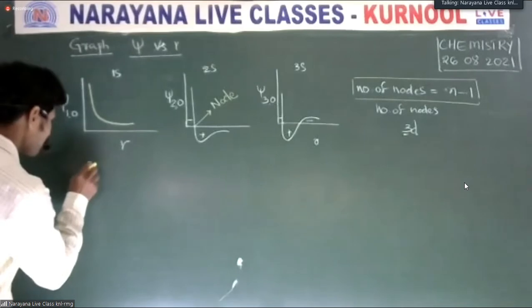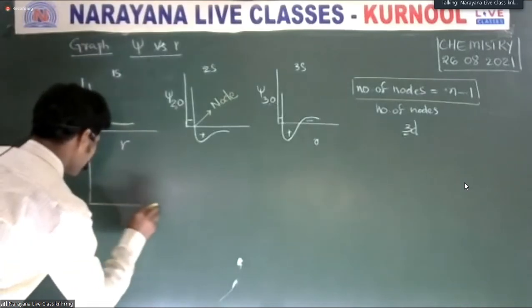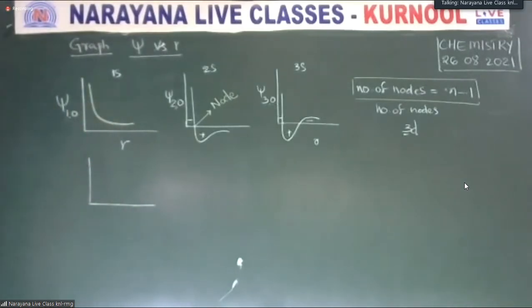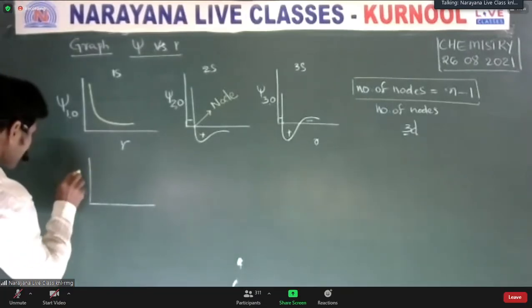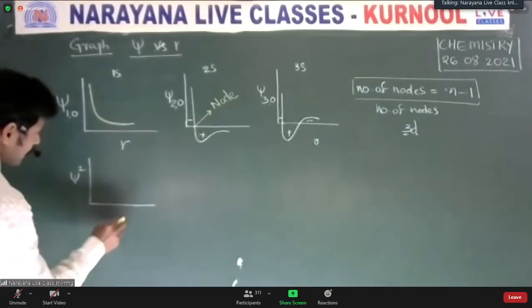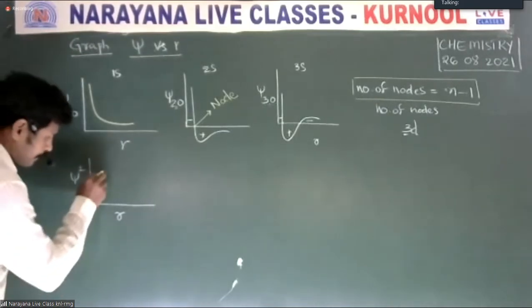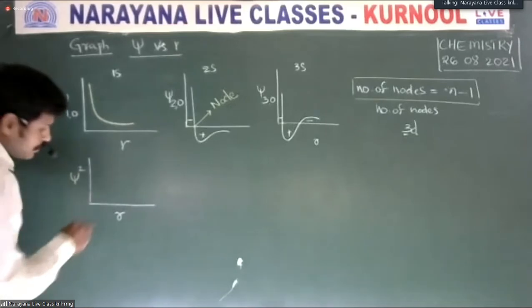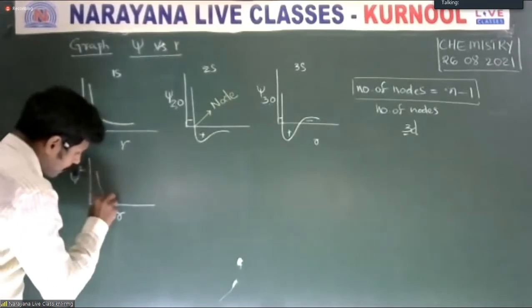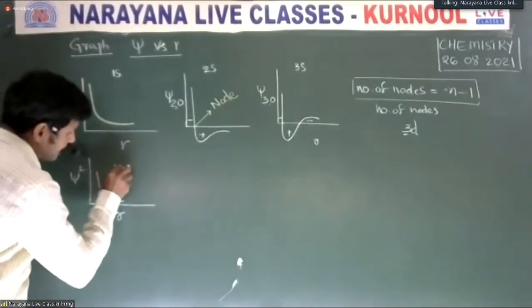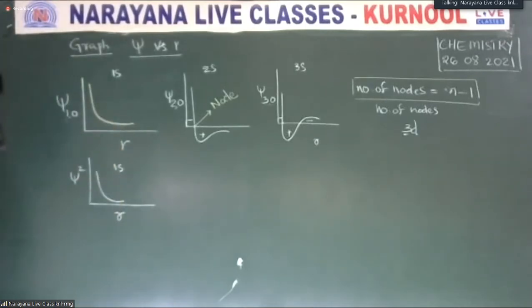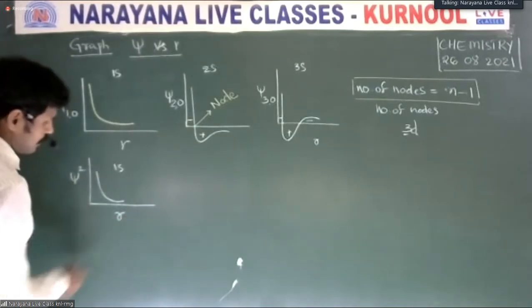Right. One more. The graph drawn between psi square and r. What happened here? For the 1s orbital, the graph drawn between psi square and r is like this one.